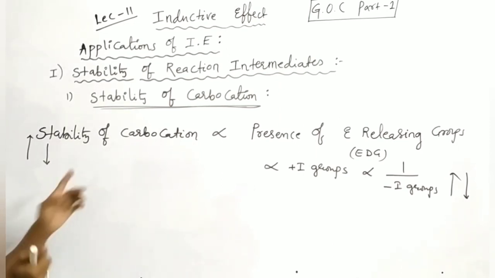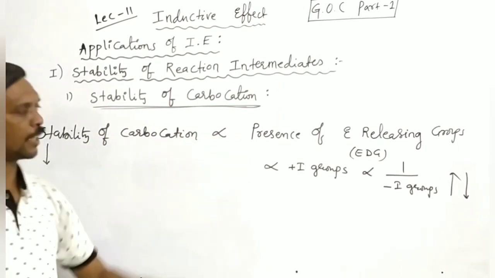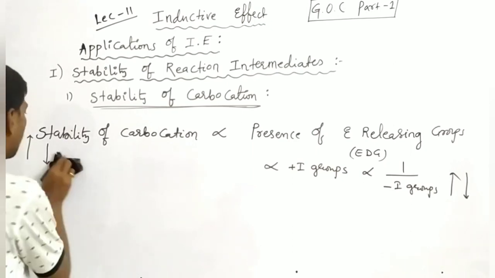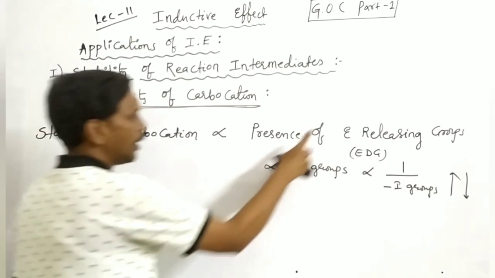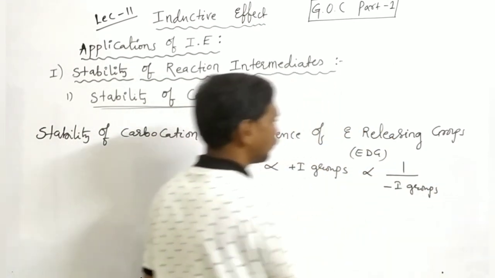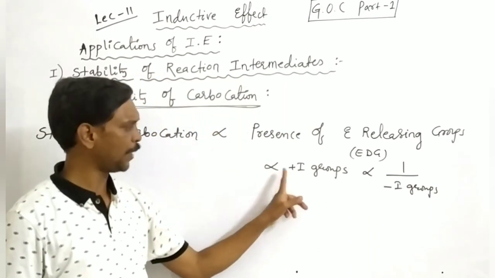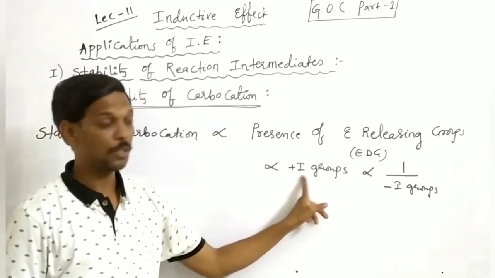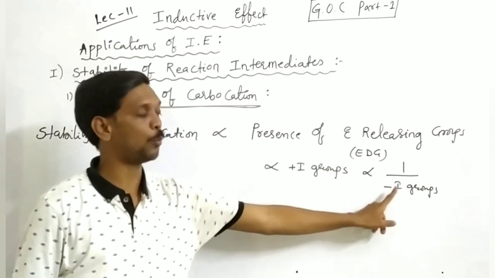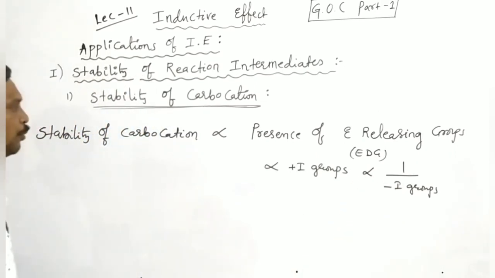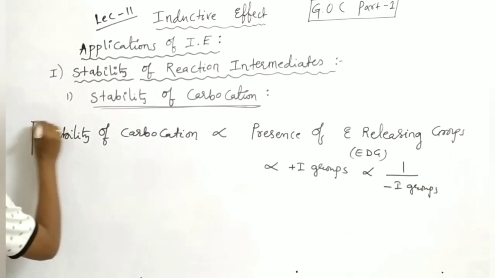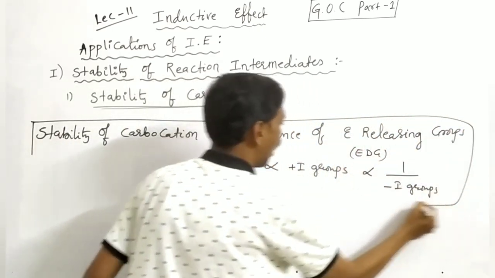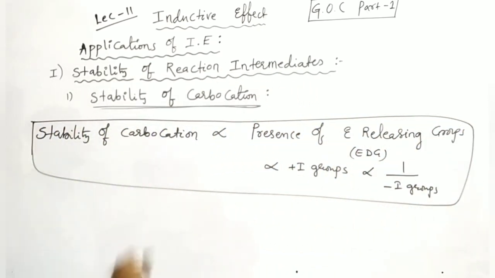So stability of carbocation is directly proportional to the presence of electron releasing groups, that is, directly proportional with positive I group, but inversely proportional with minus I group. It is most important for applications of these carbocation intermediates.